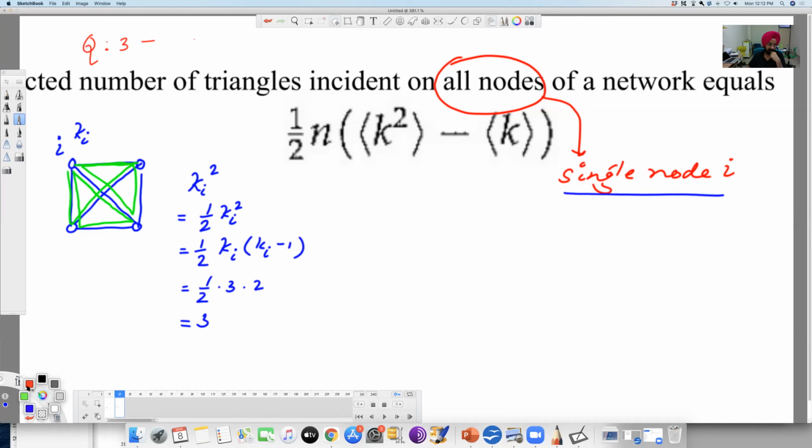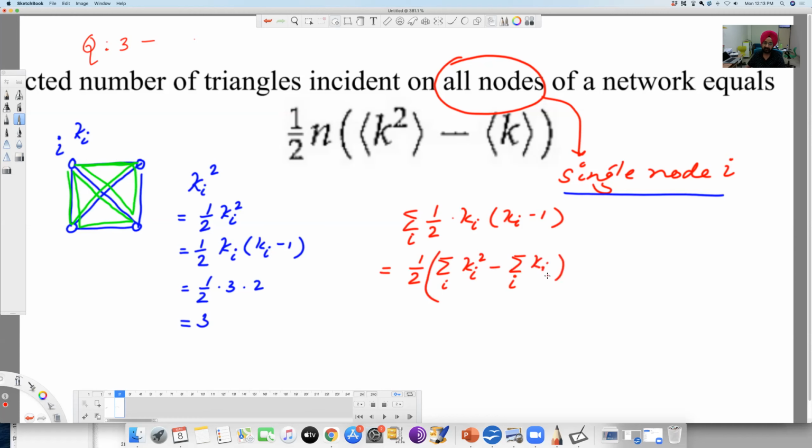Now, we know the value for the single node. What we need to do is get it for all nodes, which means we sum over this quantity. So the value for all the nodes is going to be sum over i of half times ki times ki minus 1, right? So you can take the half outside, and this becomes, if i goes inside the bracket, sum over i of ki square minus sum over i of ki, in one bracket, isn't it?